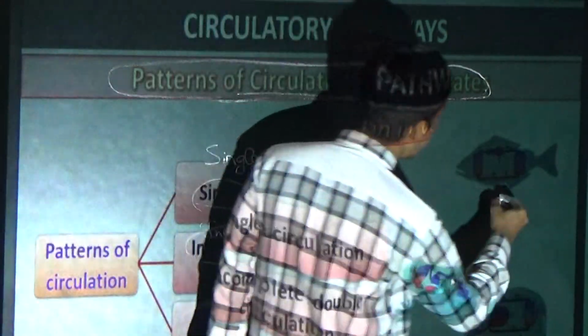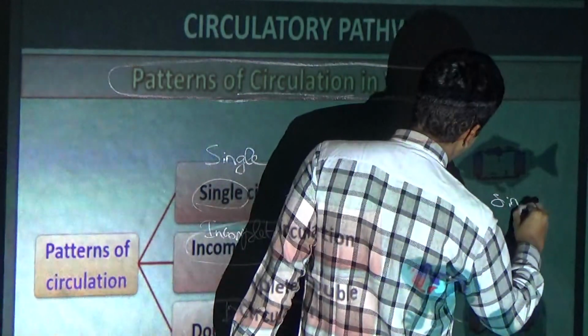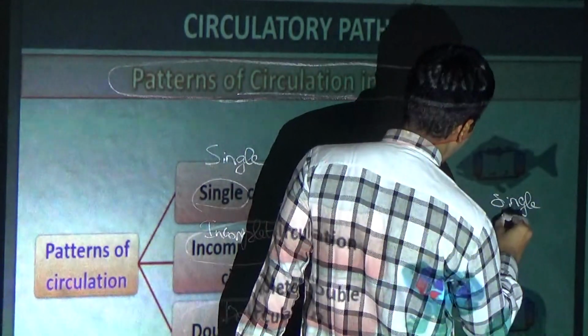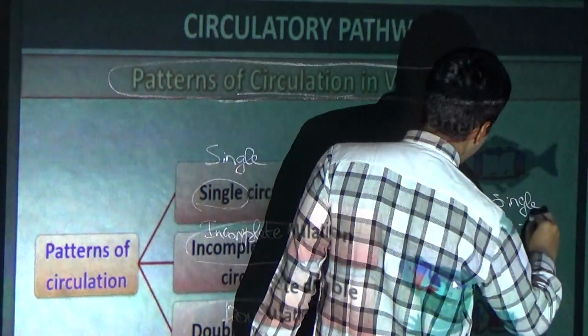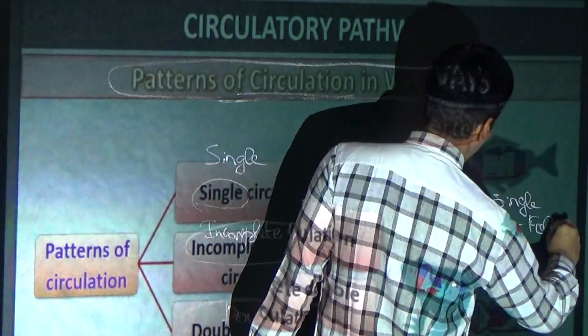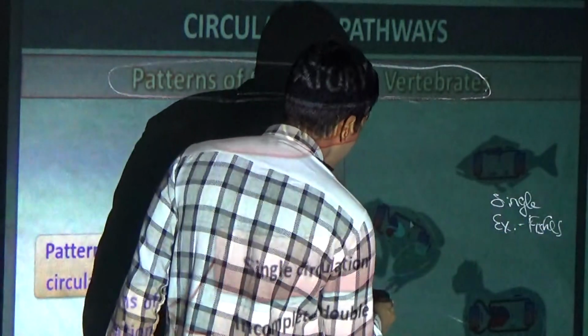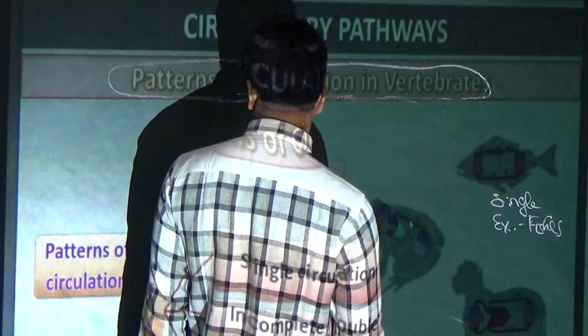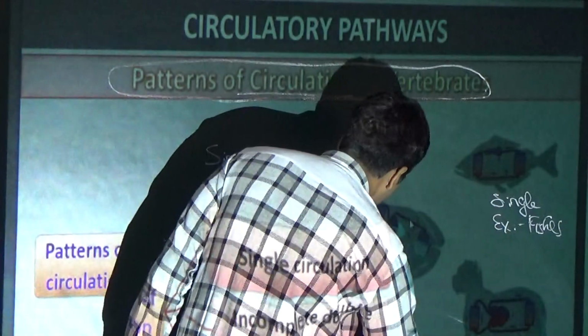So here it is single. Example, fishes. And here it is the incomplete double.